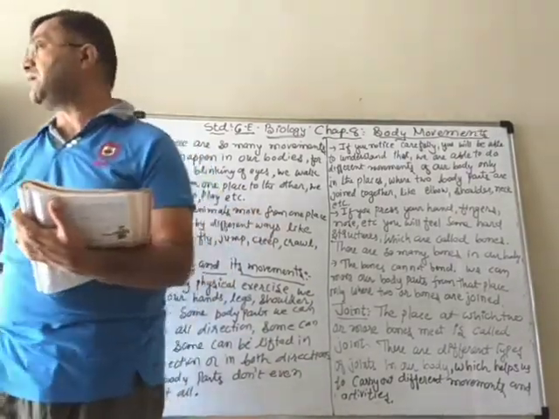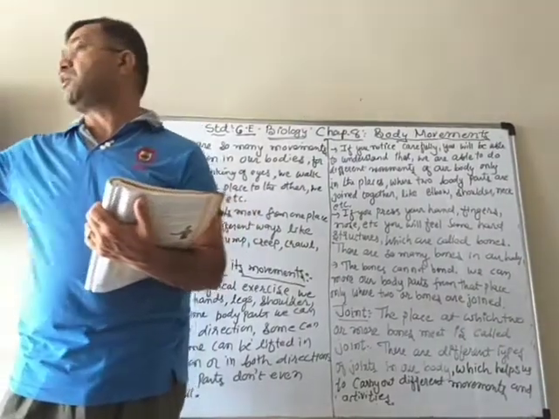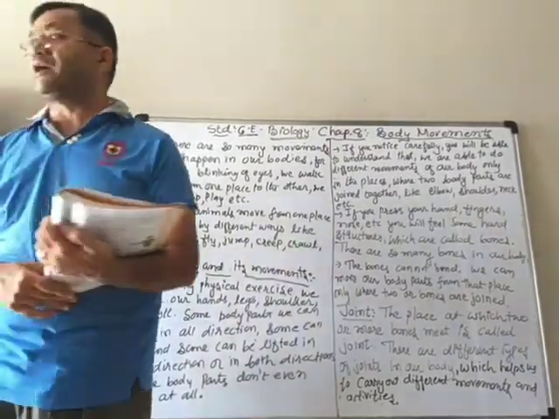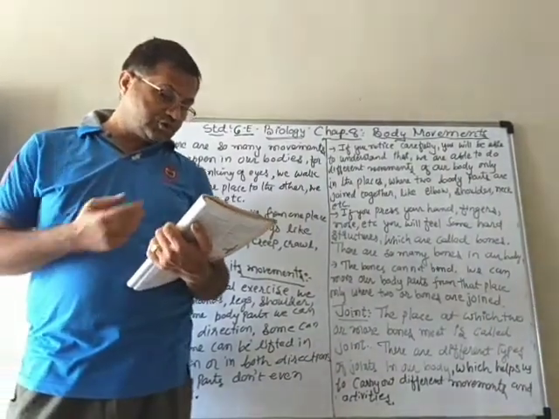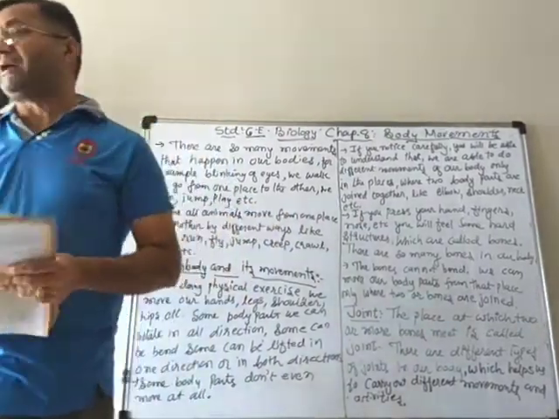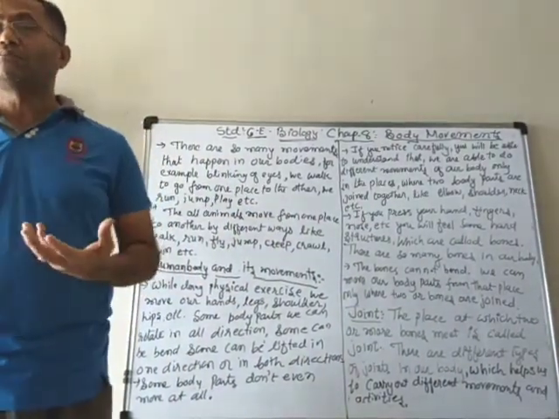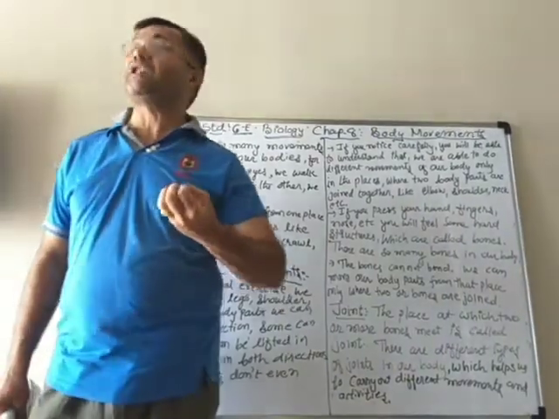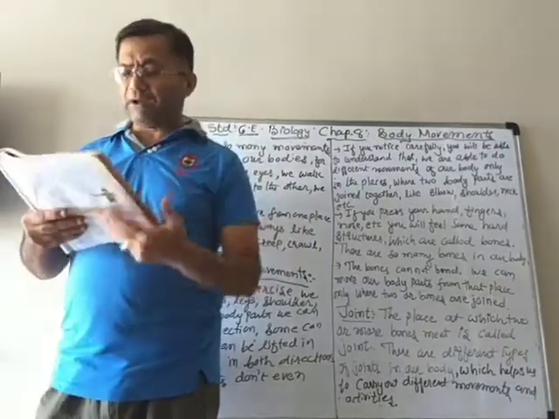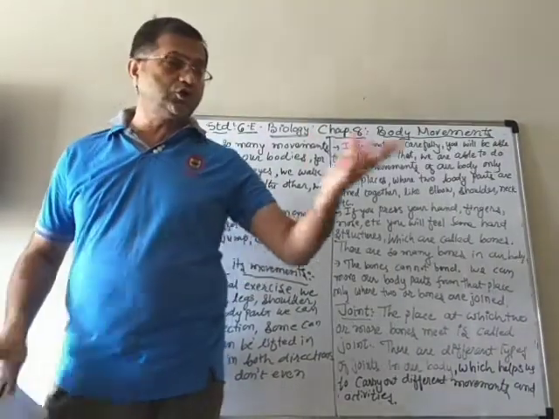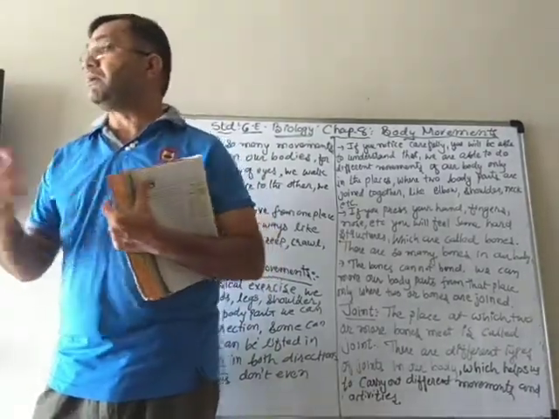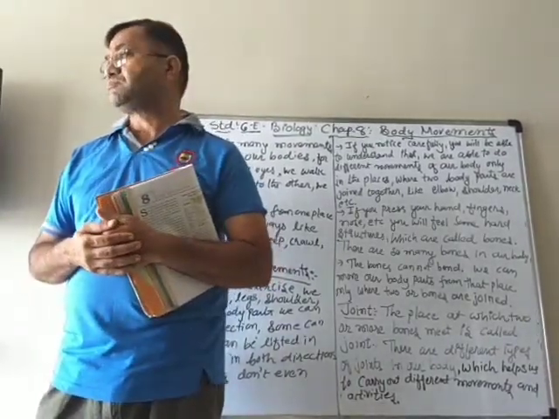It means that for doing one activity, there are so many body parts which are moving. Similarly, when you go outside and your friend is calling you, you have to turn around. At that time also, you have to move your body parts. Some parts of your body can move, but some body parts cannot move. Then you get up and go to school, either by walking or by bus.